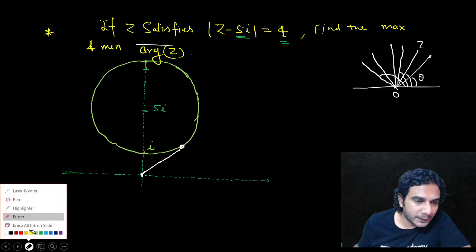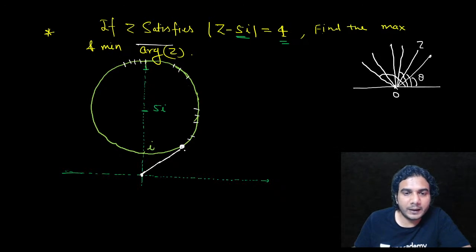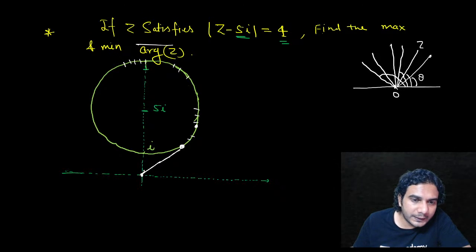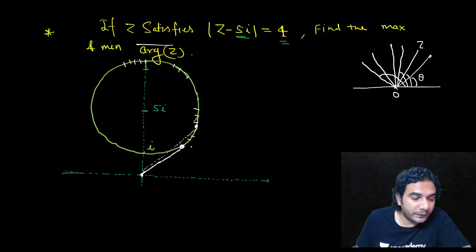So when Z is moving on this circle and comes to this point, it will have its least argument. For any other point, if you take Z here, then its argument will be slightly higher. You can see that, right? This is the only position of Z where the argument will be the least.